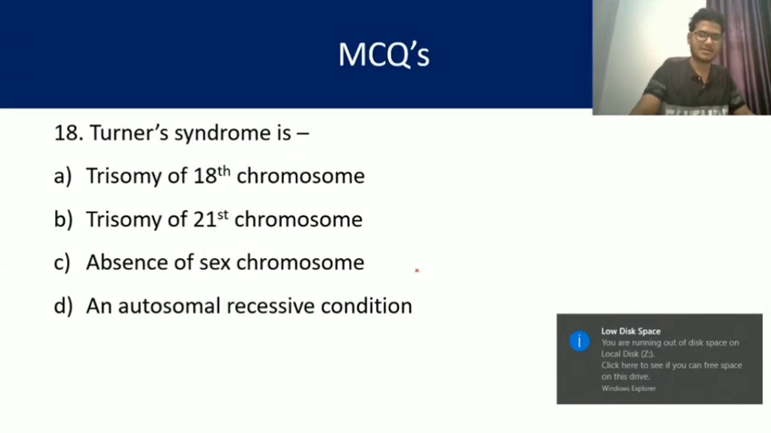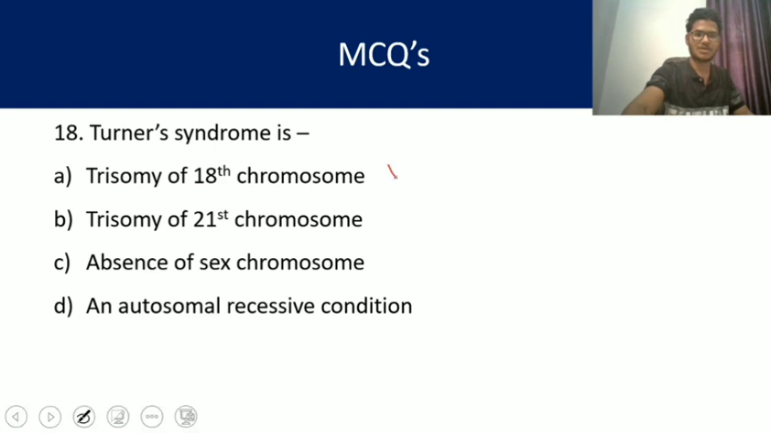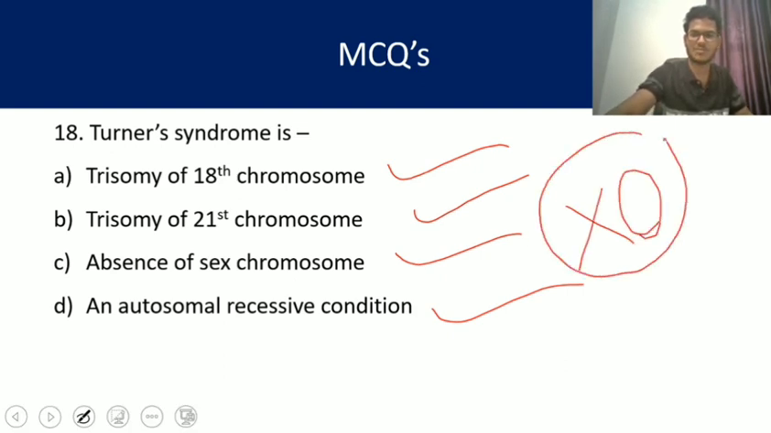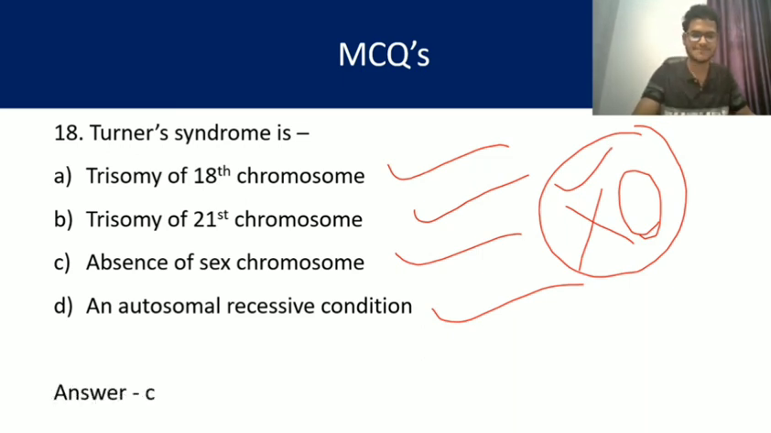Turner syndrome is trisomy of the 18th chromosome, trisomy of the 21st, absence of a sex chromosome, or an autosomal recessive condition. What is the right answer for Turner syndrome? In Turner syndrome, we have just discussed, only one X chromosome is there, so only one sex chromosome is there. So absence of a sex chromosome is the right answer. C is the right answer, my dear friends.